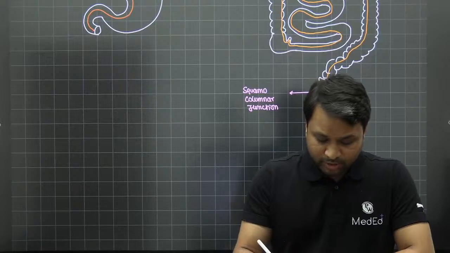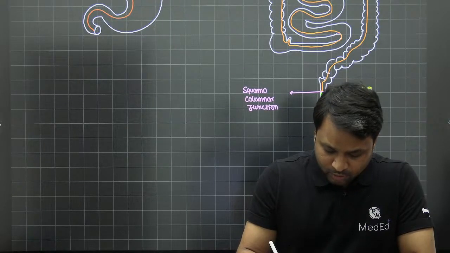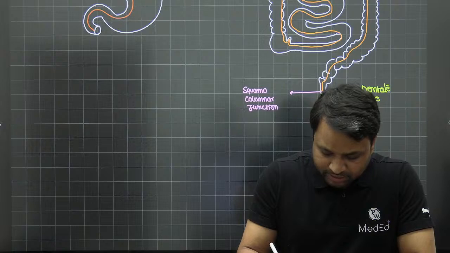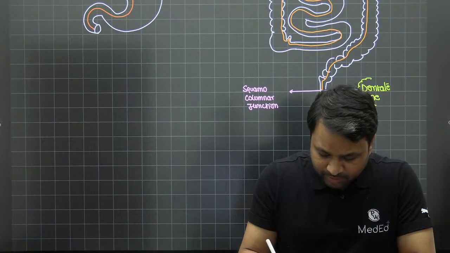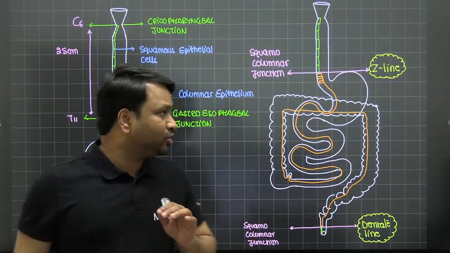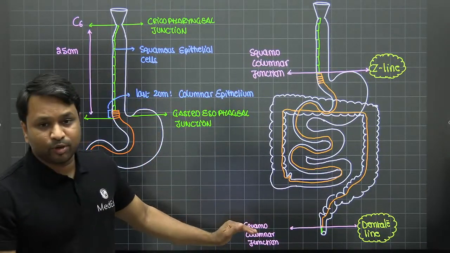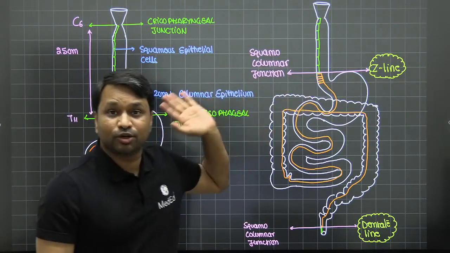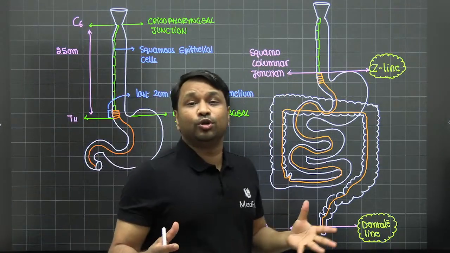The squamo-columnar junction of the anal canal is what we call the dentate line. When we study the anal canal, you will notice that the dentate line plays a very important role. The dentate line is the squamo-columnar junction of the anal canal, whereas the Z line is the squamo-columnar junction of the esophagus. Why do you want to know this?